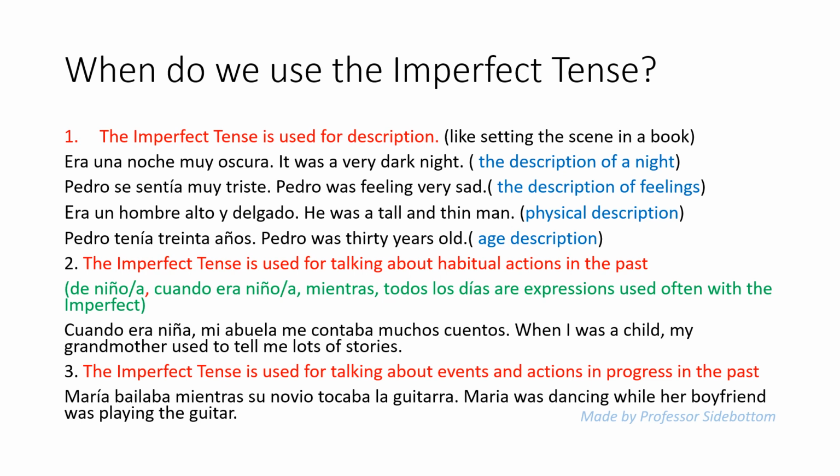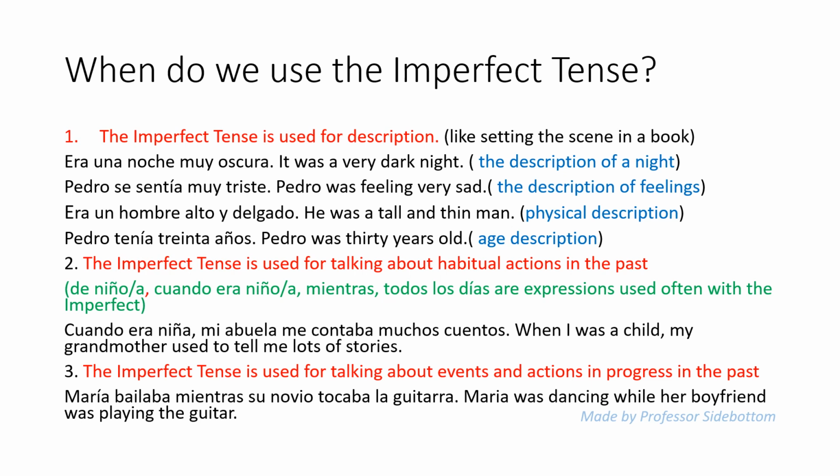Age description. Number two, the imperfect tense is used for talking about habitual actions in the past. And for that, we're using expressions very often like de niño, de niña, cuando era niño, cuando era niña, todos los días, mientras, etc. Here is an example. Cuando era niña, mi abuela me contaba muchos cuentos. When I was a child, my grandmother used to tell me lots of stories. Here is the translation of used to.